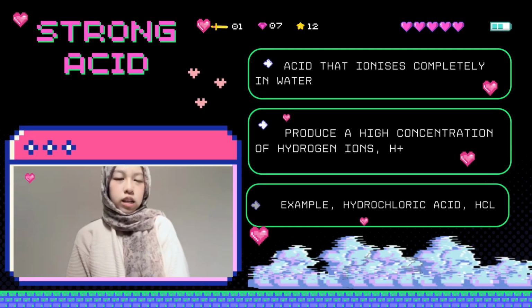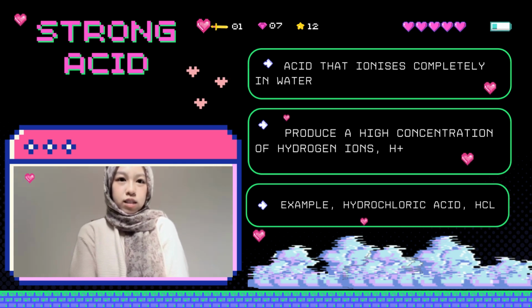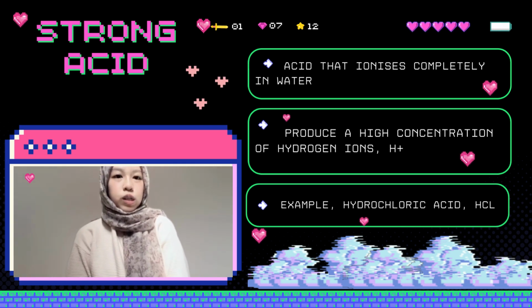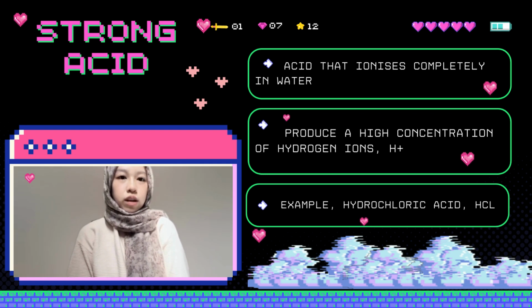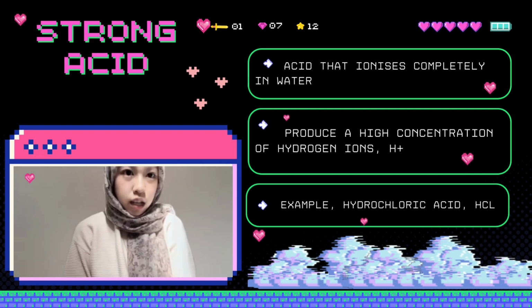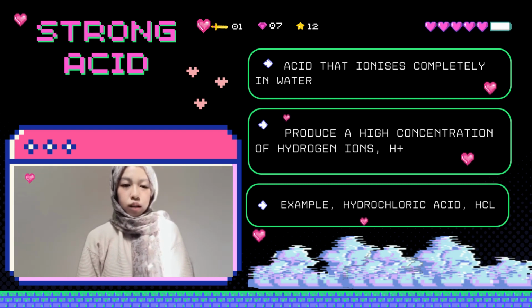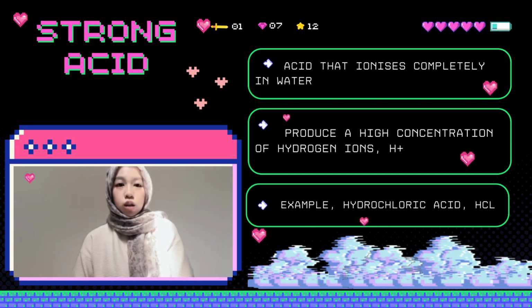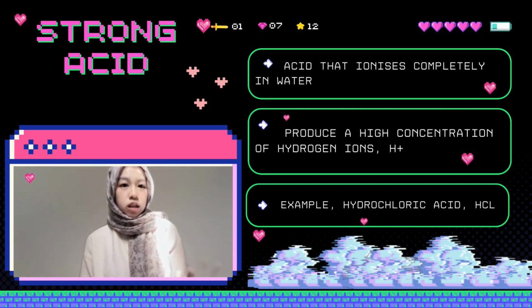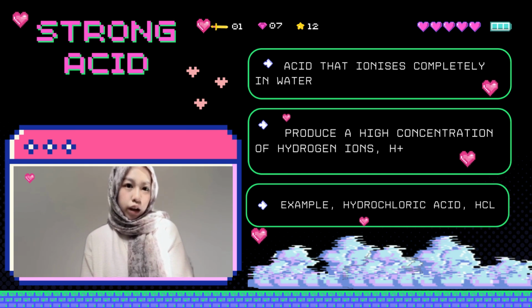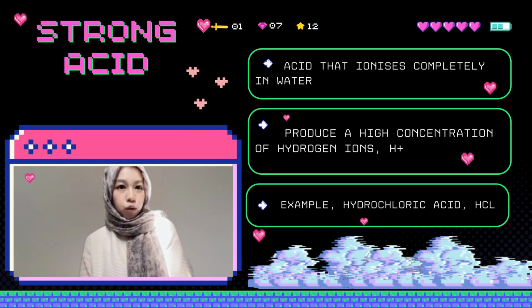A strong acid is an acid that ionizes completely in water and produces a high concentration of hydrogen ions H+. Hydrogen chloride is a good example of strong acids because all molecules of hydrogen chloride that dissolve in water are ionized completely to hydrogen ions H+ and chloride ions Cl-. No molecules of hydrogen chloride exist anymore in this solution.